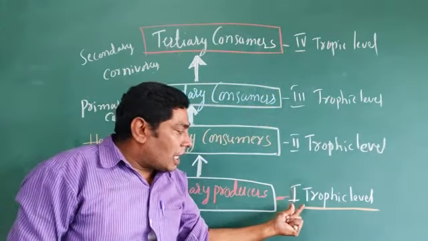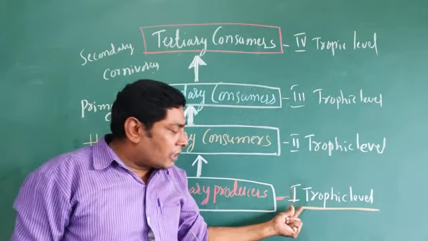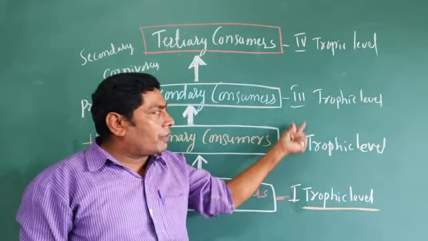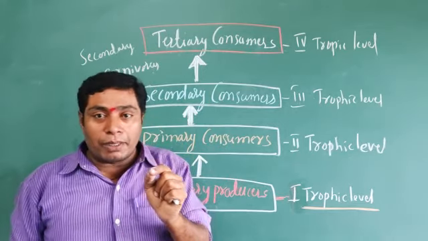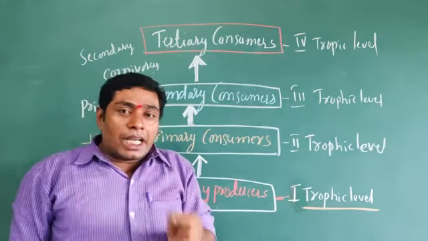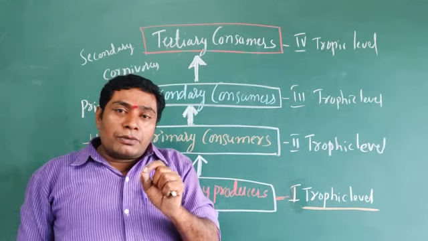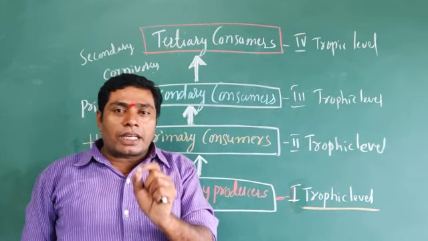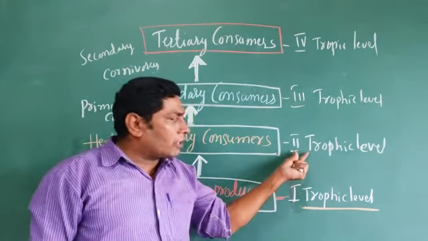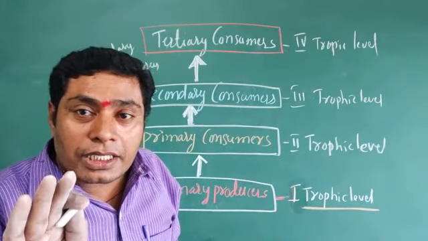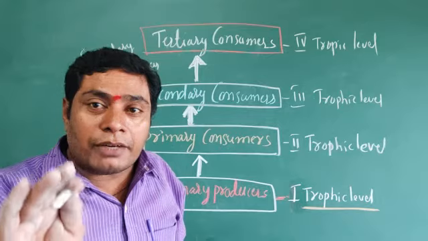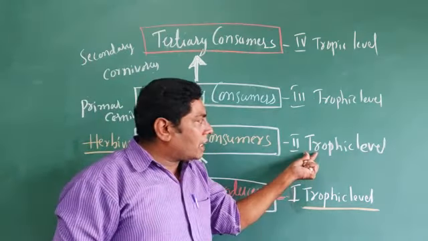When the energy flows from one trophic level to the next trophic level through the food chain or the food web, only 10% of energy can be transmitted from one trophic level to the next trophic level.